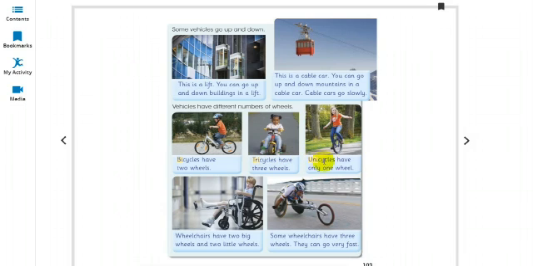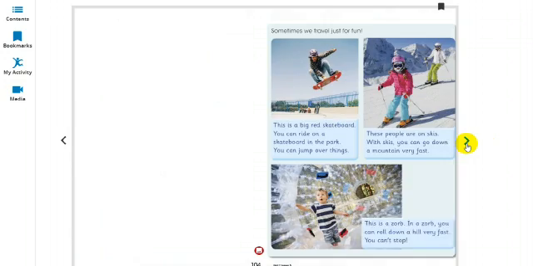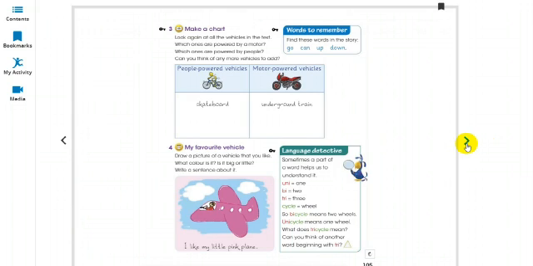Unicycles are those which have only one wheel. Bicycles are those which have two wheels, one and two. Tricycles are those which have one, two, and three wheels. So, yes, we have learned the short forms. Uni, bi, tri, cycle. Uni is equal to 1. Bi is equal to 2. Tri is equal to 3. And cycle means wheel.